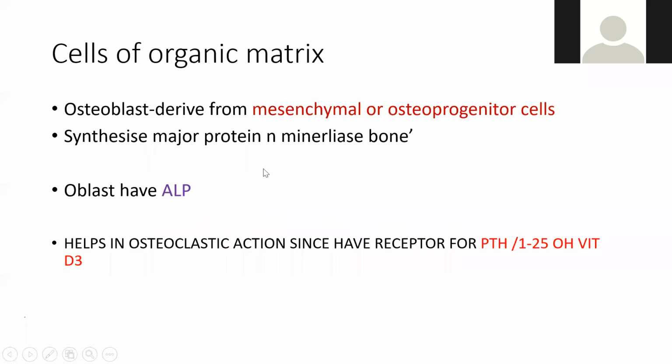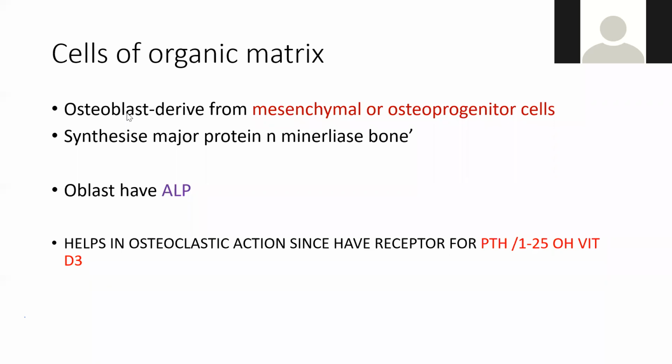Now the next is cells of organic matrix. So we are going for cells of organic matrix. We have these three types of cells: osteocytes, osteoblast, and osteoclast. Okay, so osteoblast जो होते हैं and osteoclast.